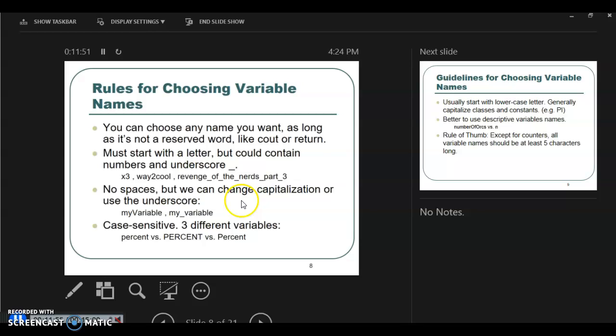If you name a variable radius, whereas when you use it, suddenly you say radius with a capital R, right? Then the compiler will complain, hey, I don't recognize this. So it's case sensitive. So these are three different variables: percent in lowercase, percent in all caps, and percent with a capital P.